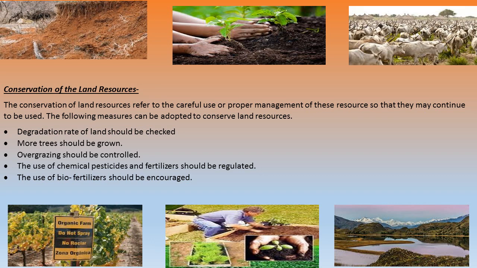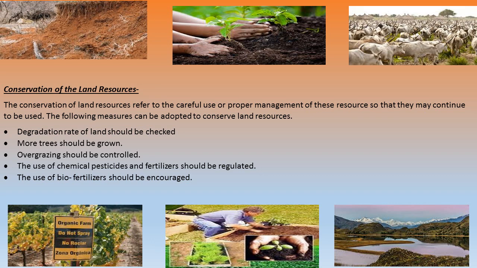More and more trees should be grown. So if we grow more trees, they will start binding the fertility of the land, and the land would not become barren. The third conservation point is that overgrazing should be controlled. Animals, like these cows you can see in this module, graze on the farmlands, and this also reduces the fertility of the land, and after some time the land becomes barren, which will not be utilized for production of any commodities.